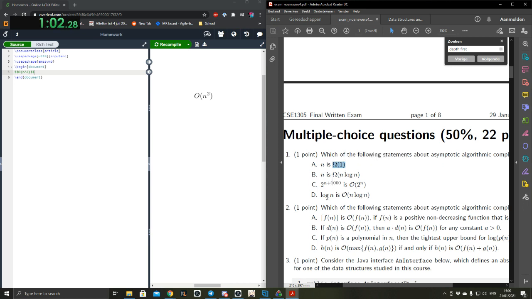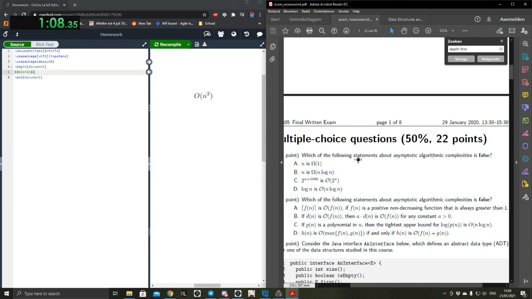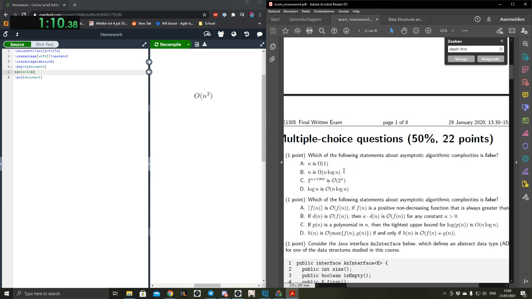I think you should make the PDF viewer a bit larger so we can see the whole question. Yep, good point. There we go. So we're looking for the thing that's false. We know A is true. We know C is true. If you look at it properly, it's either A or B. I mean, it can't be both. Well, that's fair, it's either A, B, C, or D. Yeah, that's a good point.